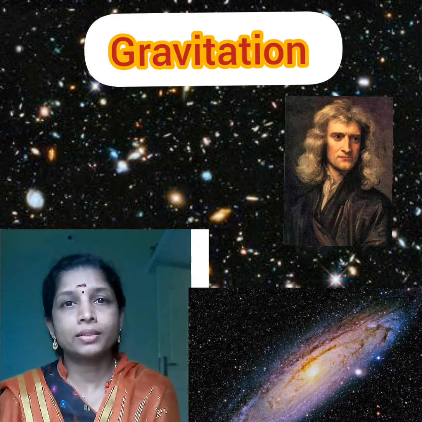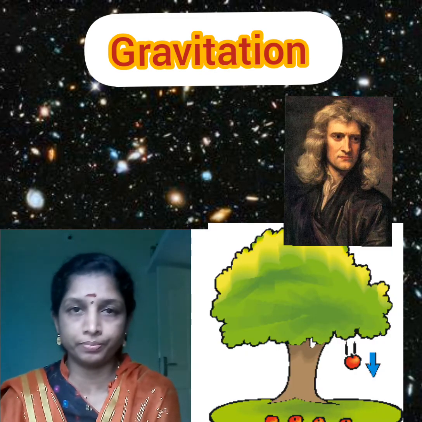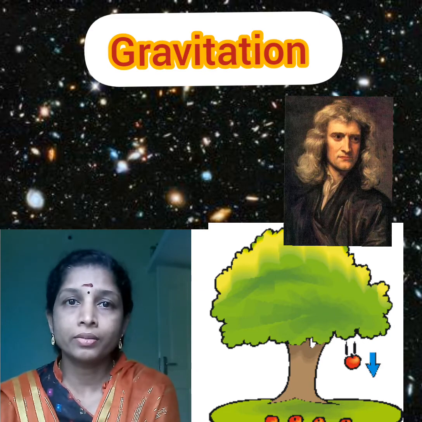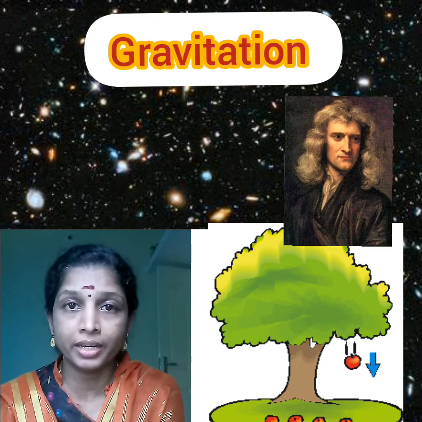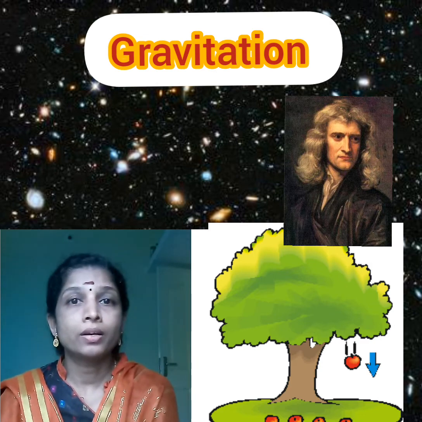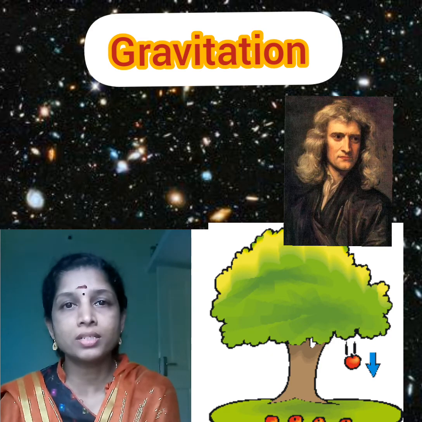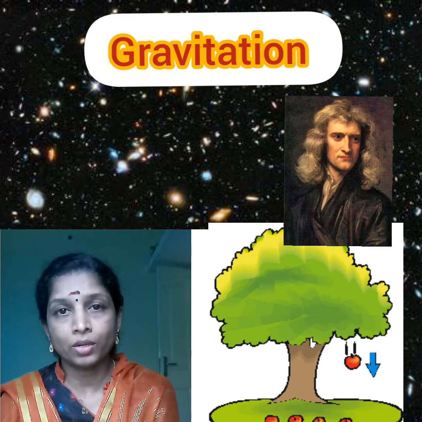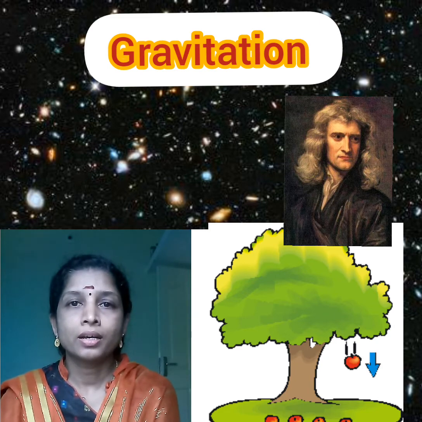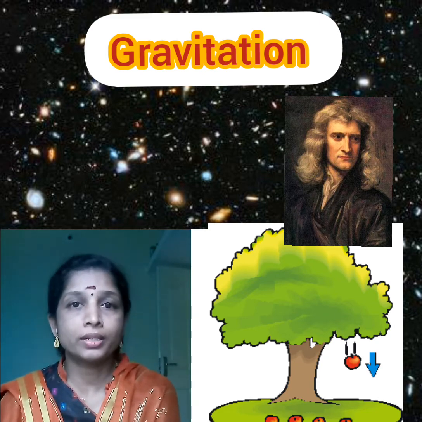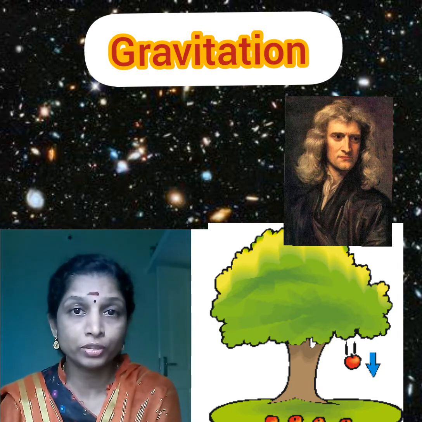So actually Sir Isaac Newton answered all these questions. First he thought about it when he was sitting under a tree. An apple fell down. So at that time he thought, why is this apple falling downward, towards the earth? Then he saw the moon in the sky and he thought, why is this moon not falling towards the earth?